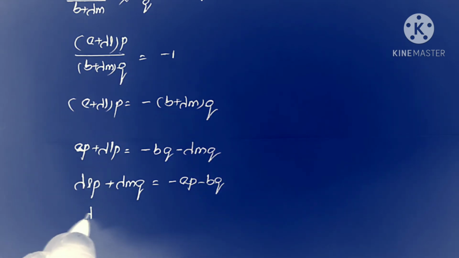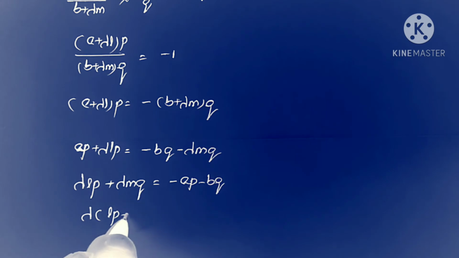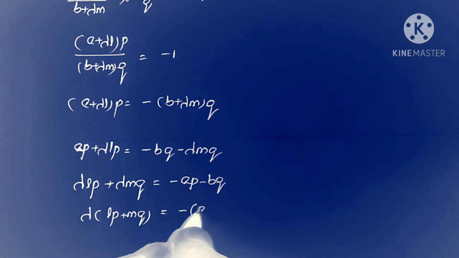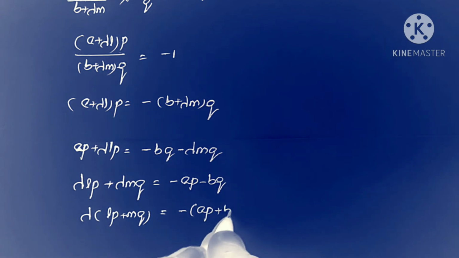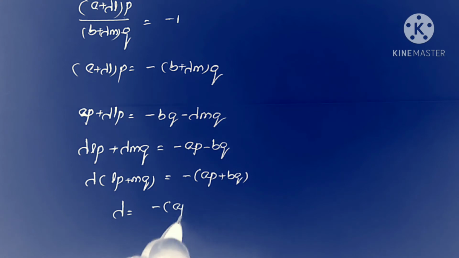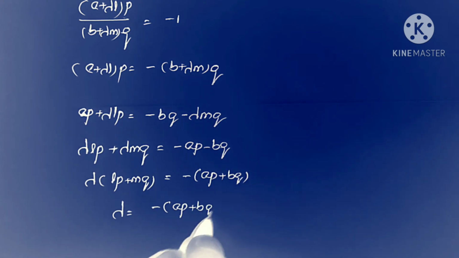Now taking lambda common here, then we get lambda into lp plus mq is equal to, taking minus common here, minus of ap plus bq. Therefore, the value of lambda is equal to minus of ap plus bq by lp plus mq.